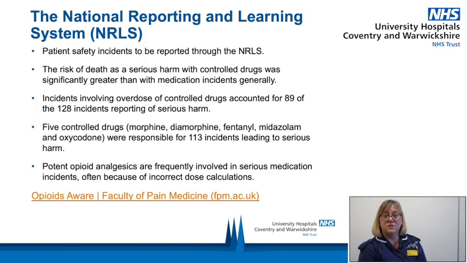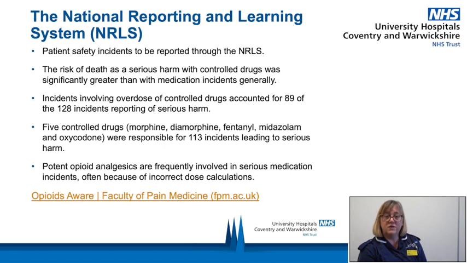The National Reporting and Learning System, NRLS, requires patient safety incidents to be reported through the NRLS. The risk of death or serious harm with controlled drugs was significantly greater than with medication incidents generally.